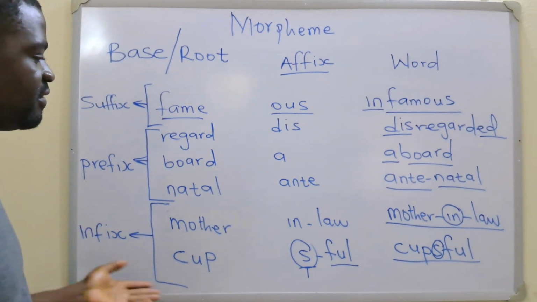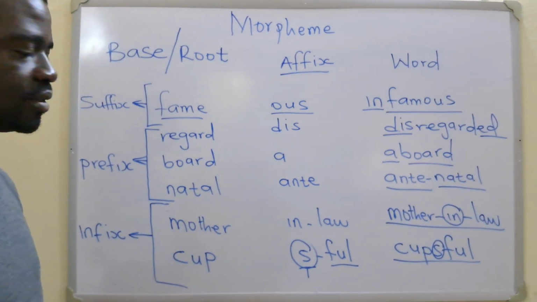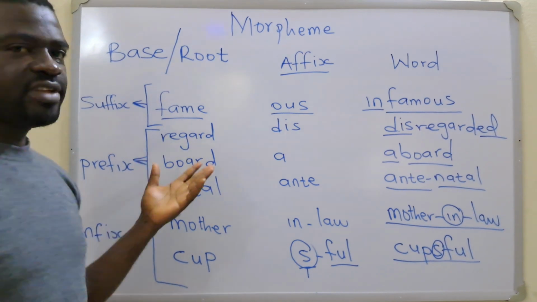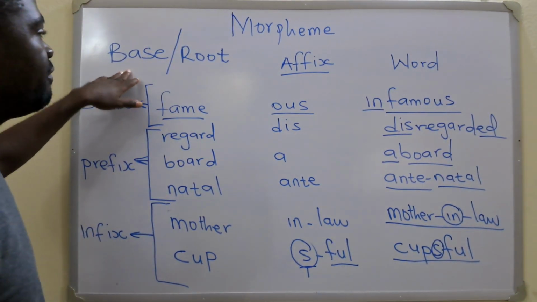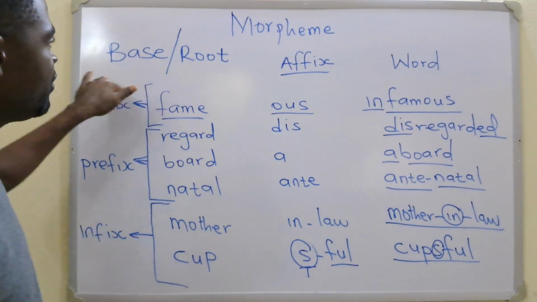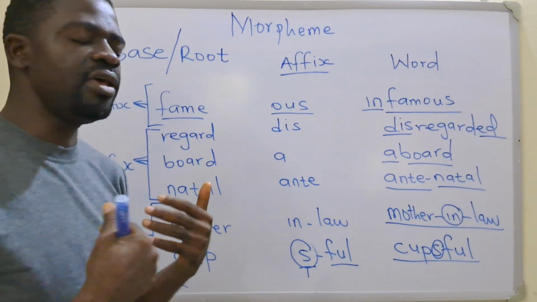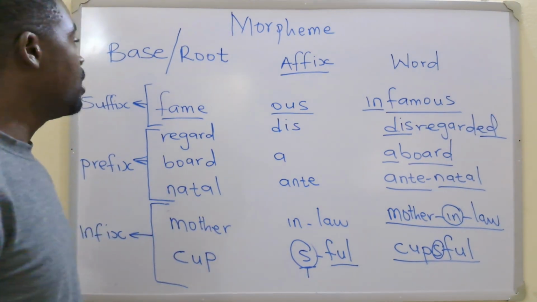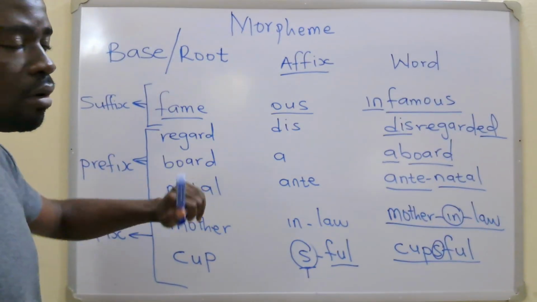The infix is the morpheme you have in between two morphemes. I hope this helps. So you now know the difference between the base morpheme and the root morpheme. The base morpheme is the morpheme in its original form before it takes on any other morpheme. And when it takes on another morpheme, it can be a root or a stem.